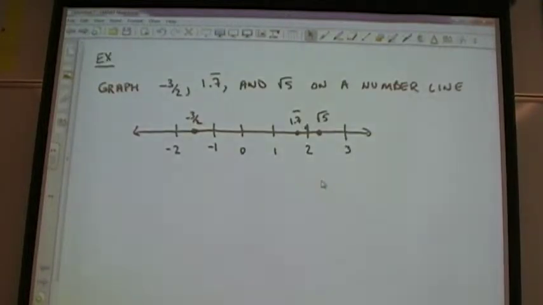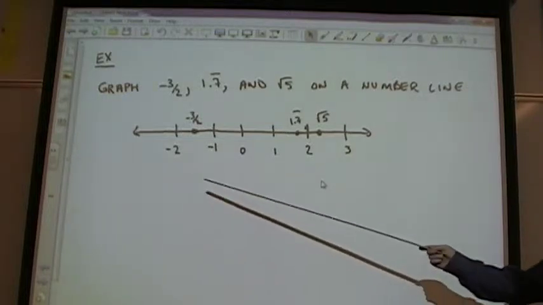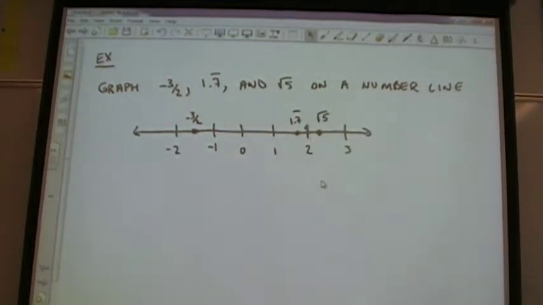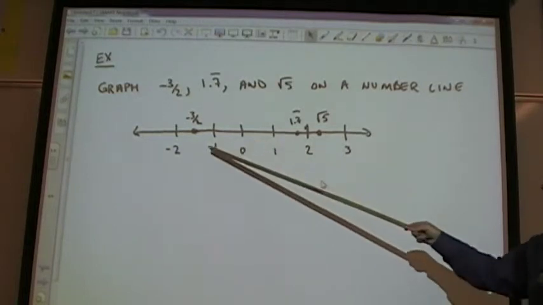Okay, write this down. Graph those three numbers on one number line: -3 halves, 1.7 repeating, and square root of 5. You will draw the number line. And what I need to see on your number line is the whole numbers that each of these falls in between. All right? So don't just draw a blank number line.